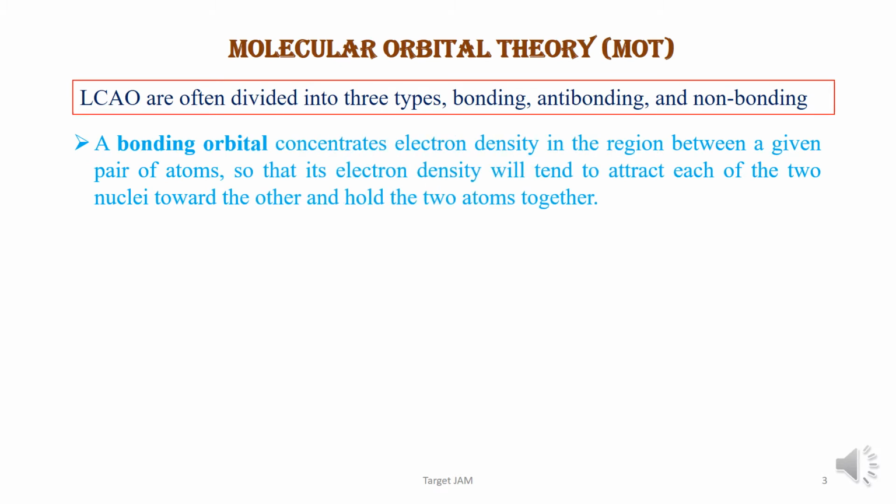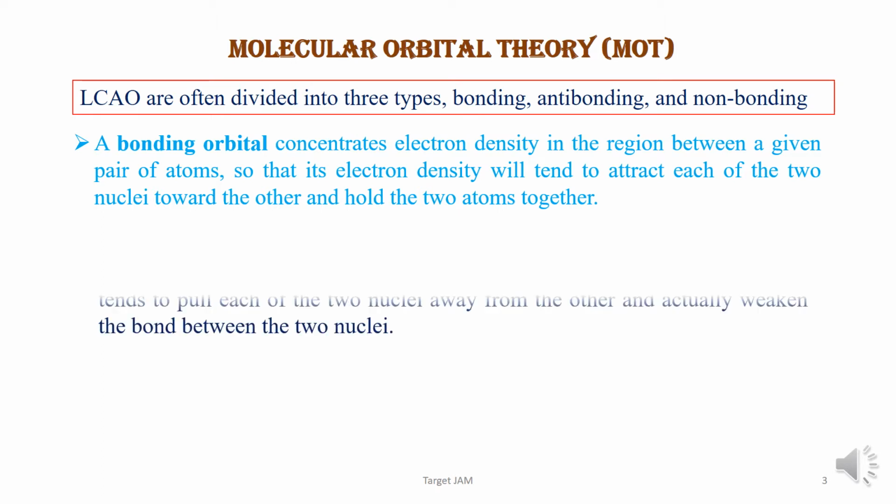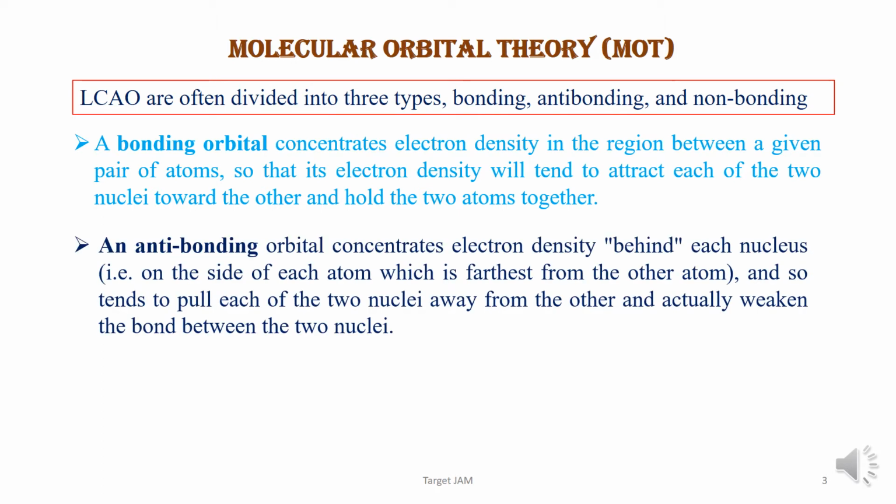A bonding orbital concentrates electron density in the region between a given pair of atoms so that its electron density will tend to attract each of the two nuclei towards the other and hold the two atoms together. An antibonding orbital concentrates electron density behind each nucleus, that is, on the side of each atom which is farthest from the other atom, and so tends to pull each of the two nuclei away from the other and actually weaken the bond between the two nuclei.